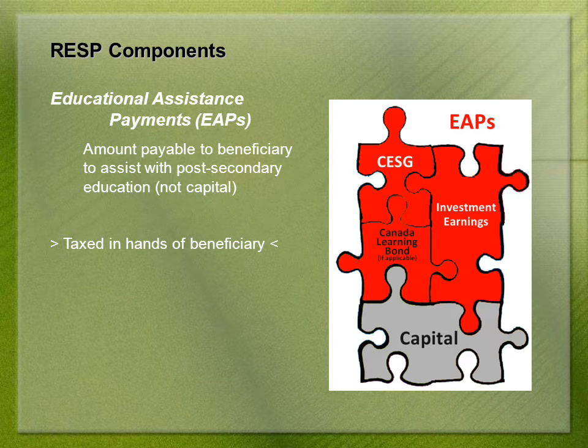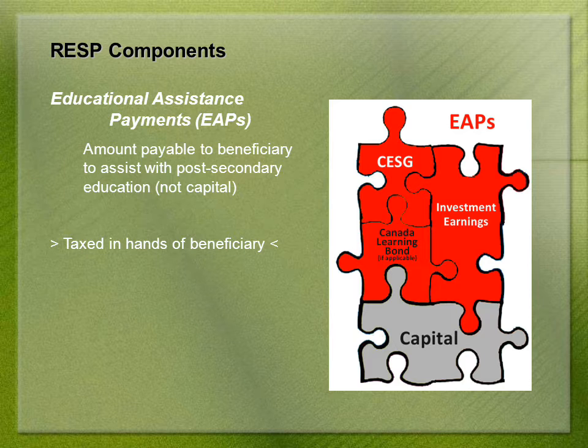I've provided you with the basic components of the RESP, but it's beneficial to know how the components fit together so you understand the process for paying money out of the RESP and what happens if your child does not attend college or university. Once the beneficiary is attending a post-secondary school and the institution is demanding money, the subscriber can request a withdrawal from the RESP through educational assistance payments.